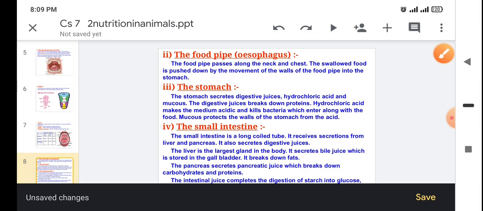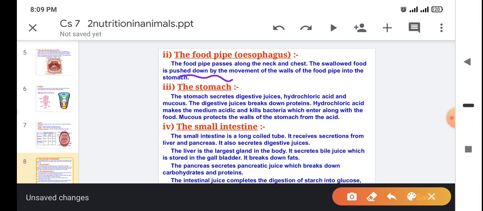So next is the food pipe. This is also called the esophagus. So the O is silent. In the esophagus, food is pushed down by the contraction and relaxation movement of the walls of the food pipe, which is called peristaltic movement.